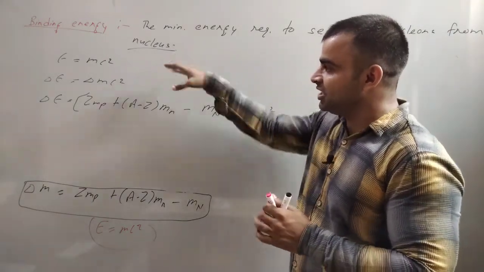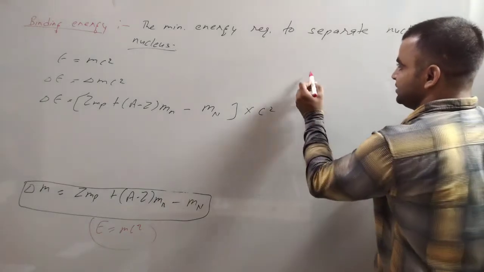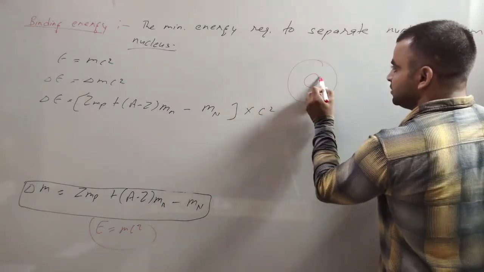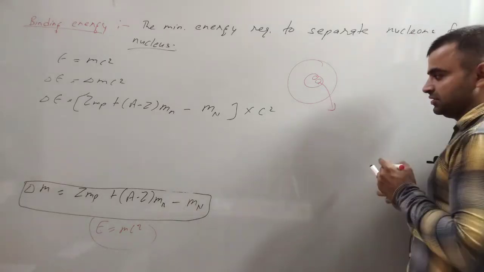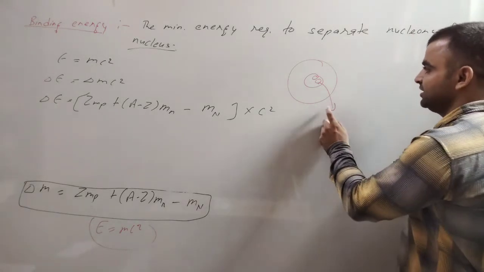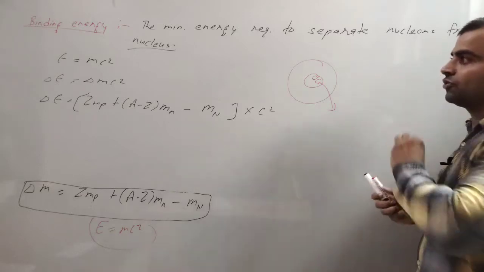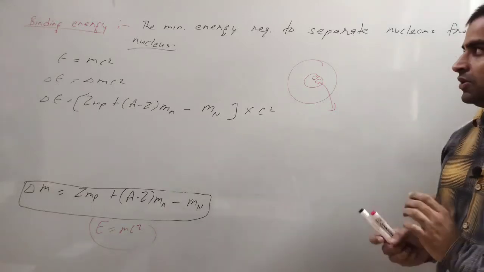Binding energy is the minimum energy required to separate nucleons from the nucleus.